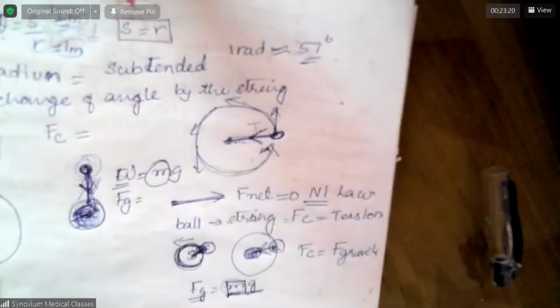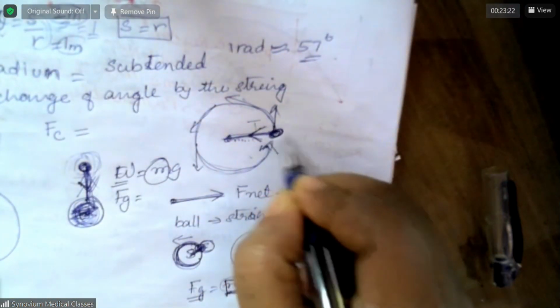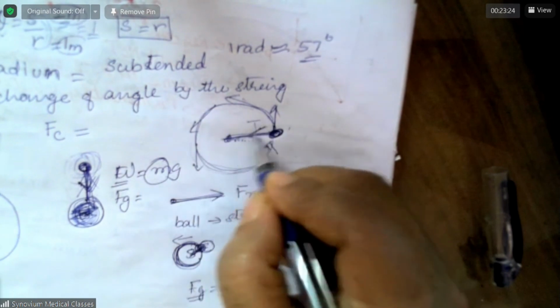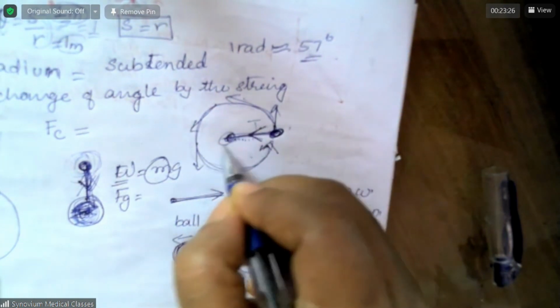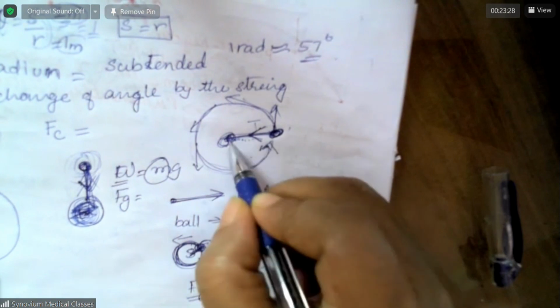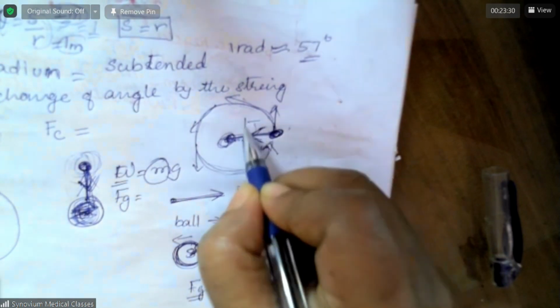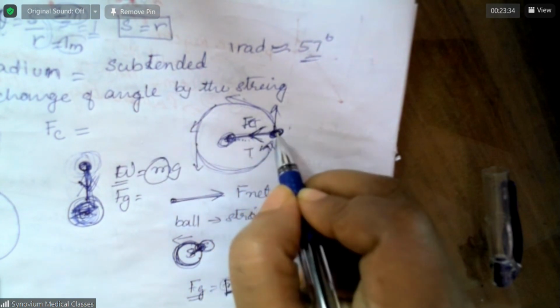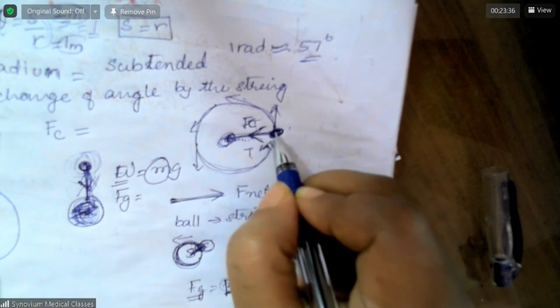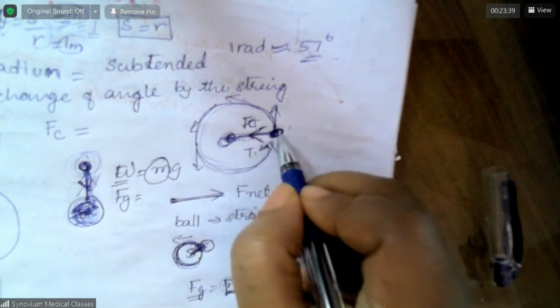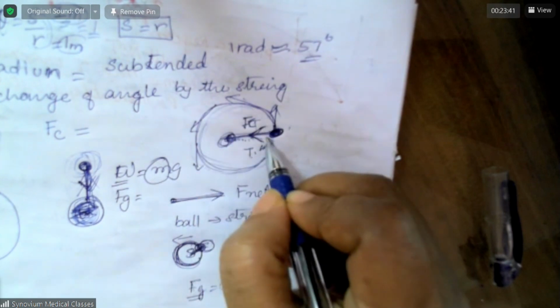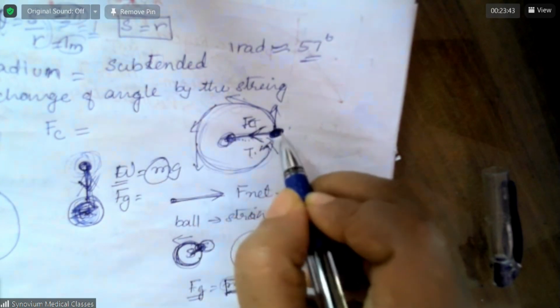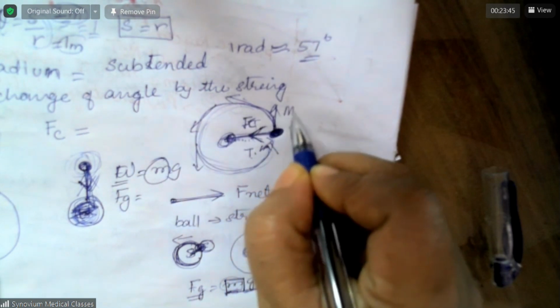Okay, I'll explain that with this one. Assume this is a ball tied to a string and going around. You are whirling it. There are two forces acting on it. One is the centripetal force, which is the tension here, and the other is due to its motion. It is already moving. So it has some energy or force due to motion.